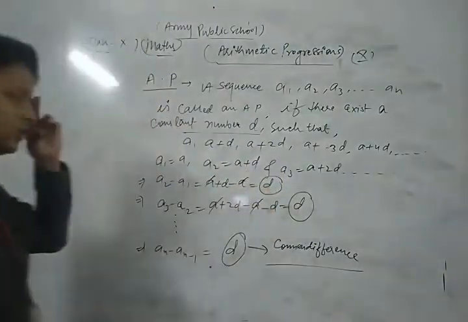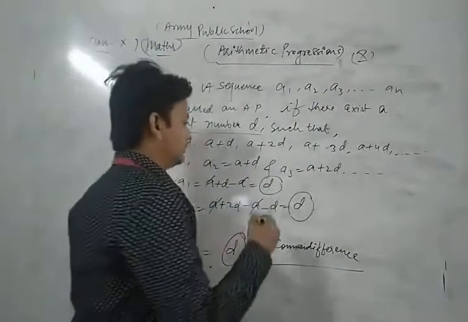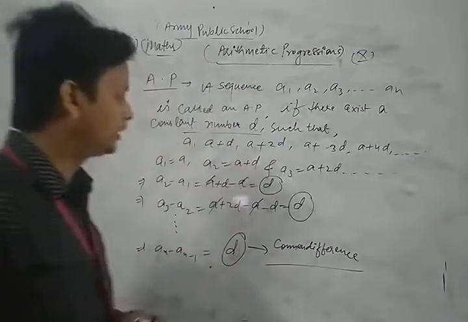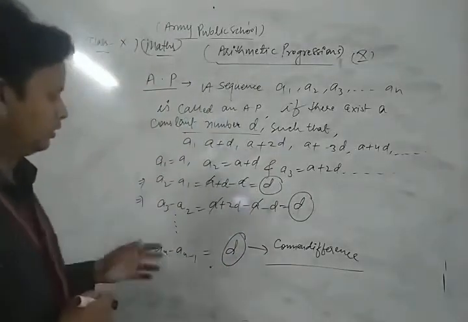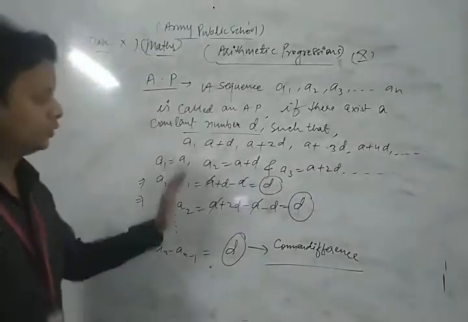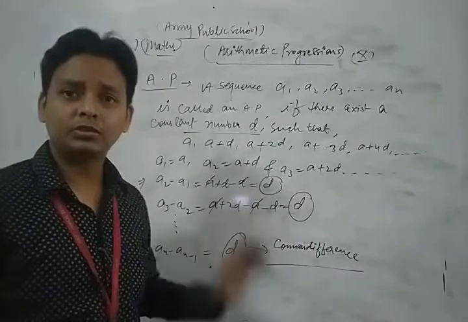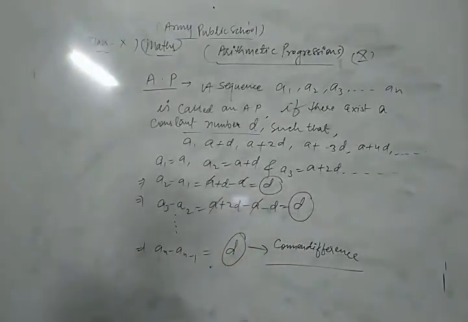Okay, so this is one of the most important concepts related to that chapter. Now let's see. So here d is what? Common difference. Okay, so this is the concept of AP. Now we take some important examples related to arithmetic progression.